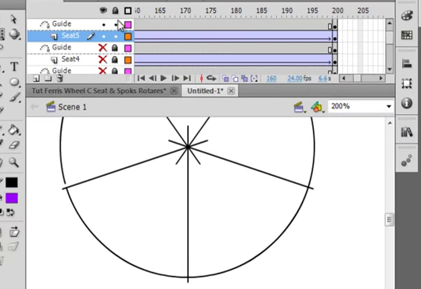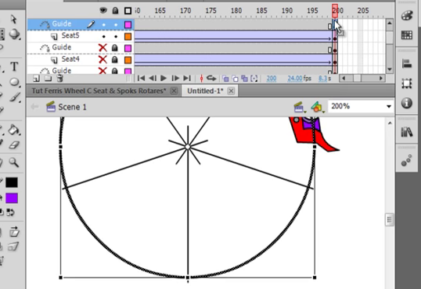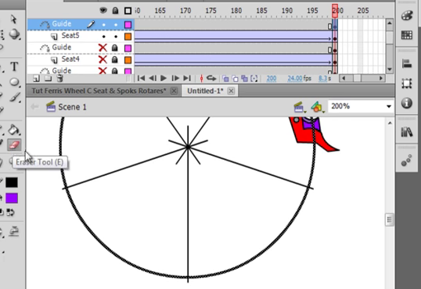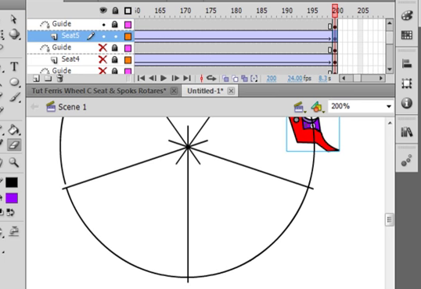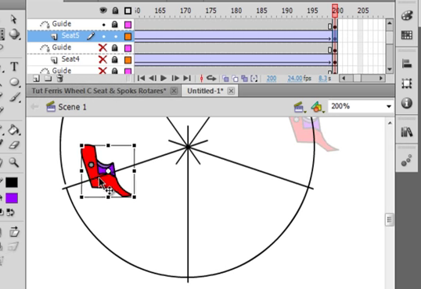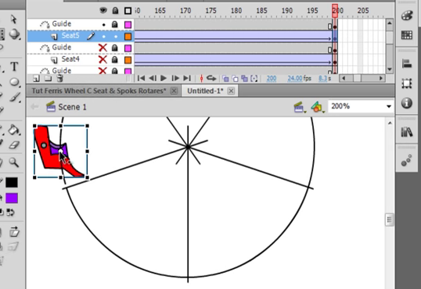Unlock that guide, select that last frame, and pick up the eraser tool, erase that back in, lock the guide, select that last frame, free transform tool, drag it, put the dot where I need it.